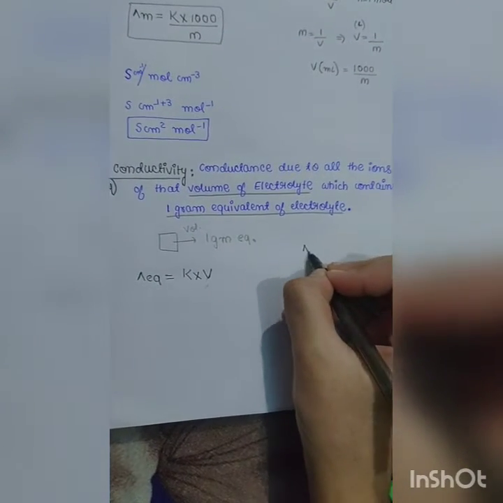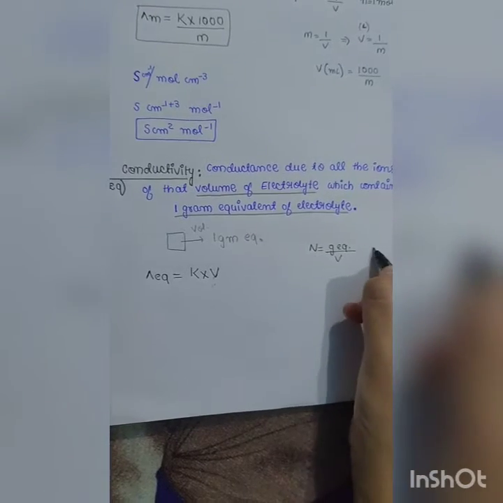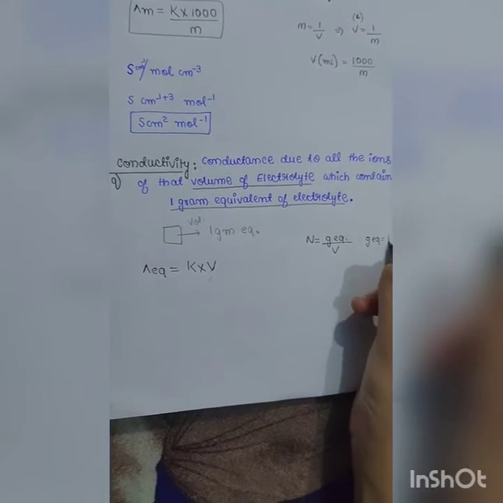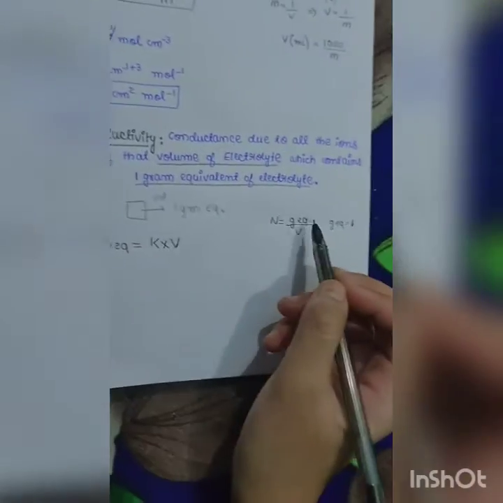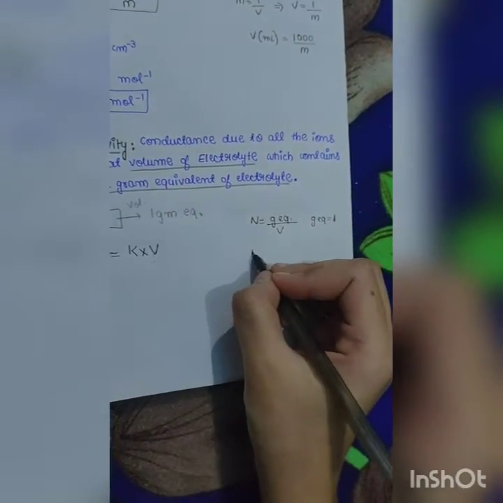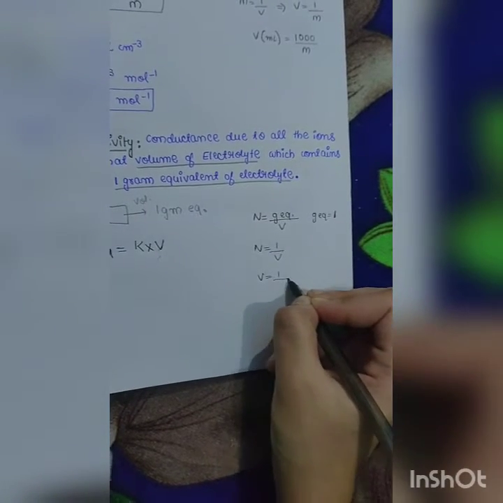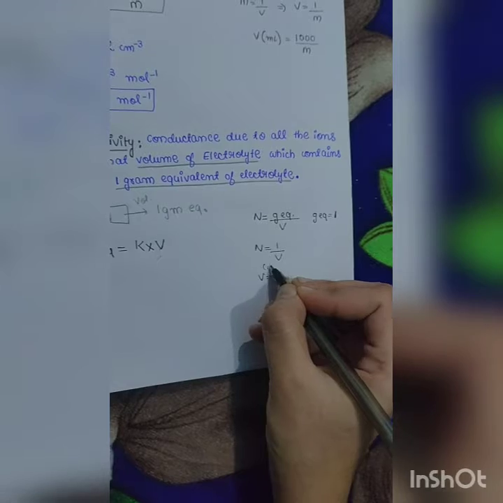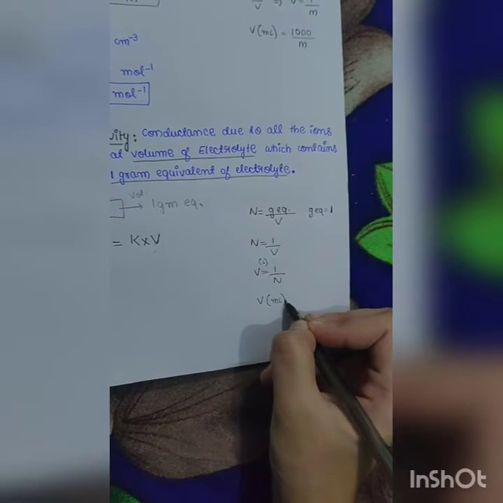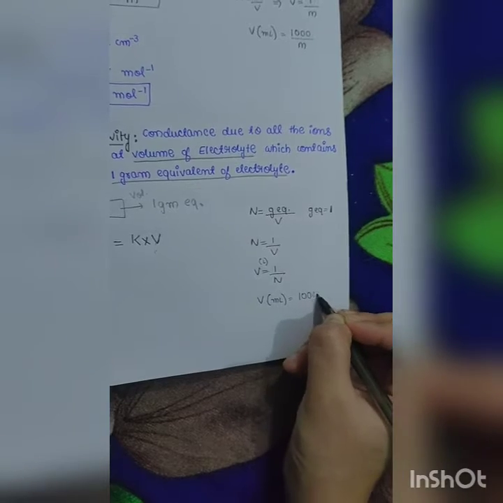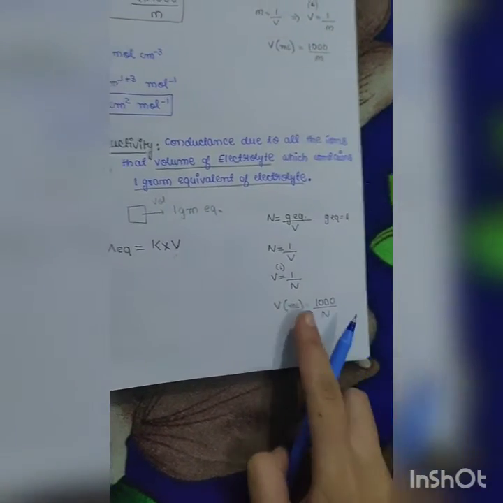Now normality we very well know, this is gram equivalent upon volume of solution. Now we have written gram equivalent equal to 1. For 1 gram equivalent, we are calculating the conductivity. So it is 1. So normality will be equal to 1 upon volume. So volume will be equal to 1 upon normality. This is volume in liters. Now what if we have to write volume in milliliter? 1 liter में 1000 milliliter होते हैं. We have to multiply this by 1000. So this will be in terms of milliliter.